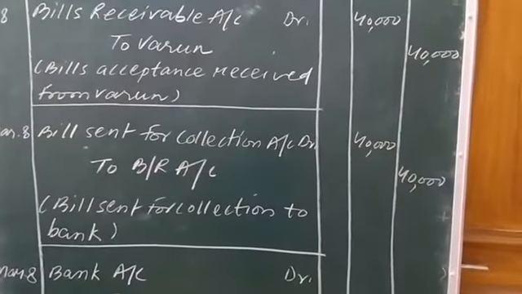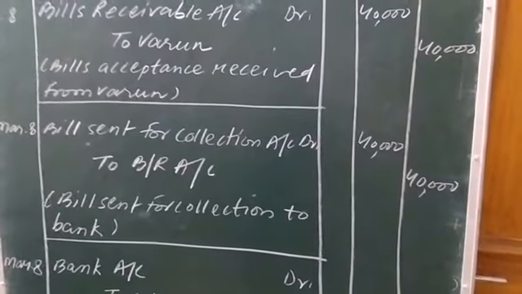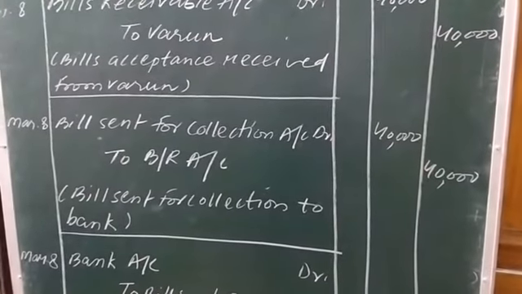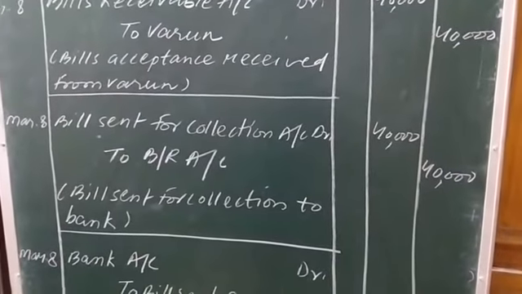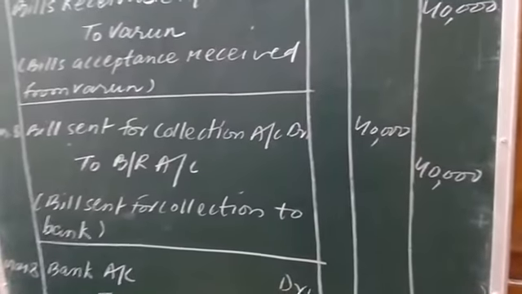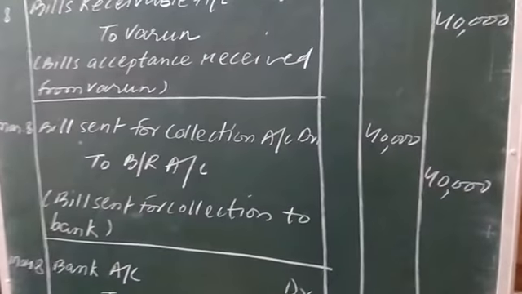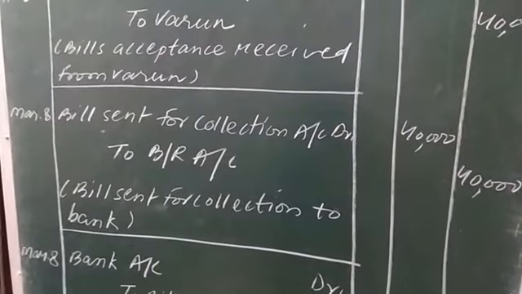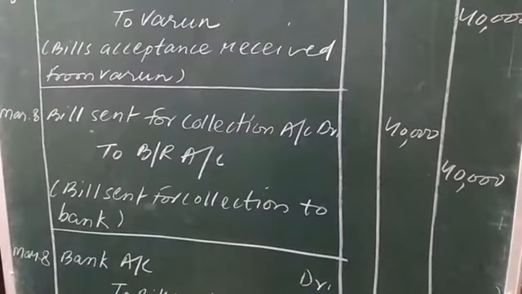Okay, bill sent for collection is showing that the debtor bank is increasing, and an increase in debtor is shown on the debit side as per the rules of debit and credit. The bill receivable is handed over to the bank, means the other asset, bill receivable, is decreasing. It will be shown on the credit side, and that's why I've shown bill receivable on the credit side. Okay, the narration, whatever we have done in the journal entry, is written in narration, that is as an explanation within the bracket: Bill sent for collection to bank.